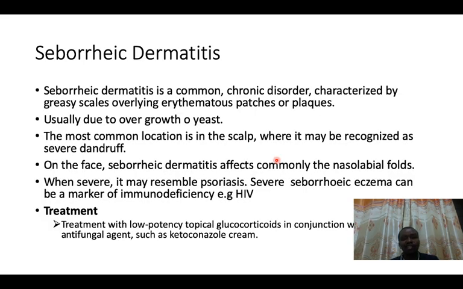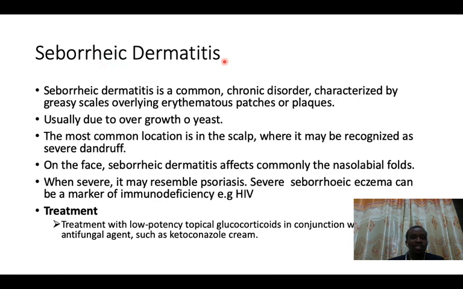The other spectrum of dermatitis that we have is called seborrheic dermatitis, and seborrheic dermatitis is not a new term. I remember having taught you HIV/AIDS in level 5 semester 2, and we talked about seborrheic dermatitis, and it was one of the opportunistic infections in HIV/AIDS stage 2. So normally this seborrheic, as the name suggests, seborrhea means oil.